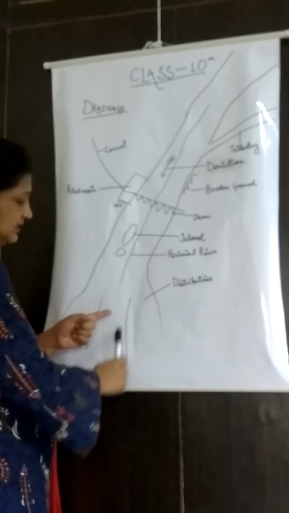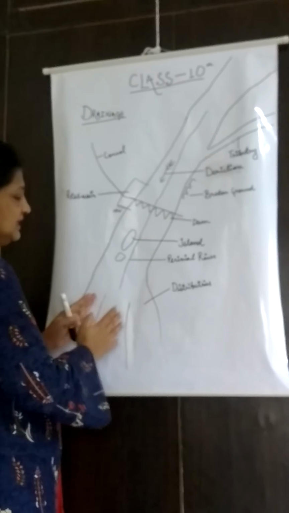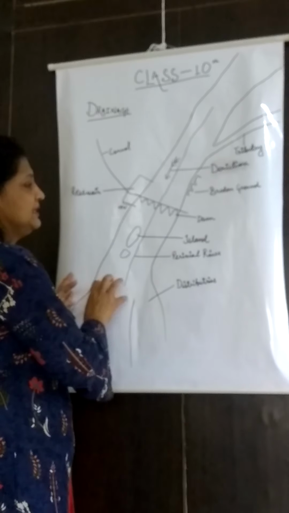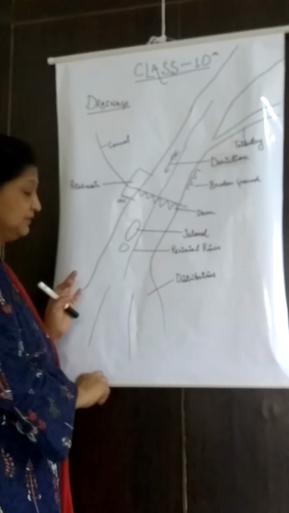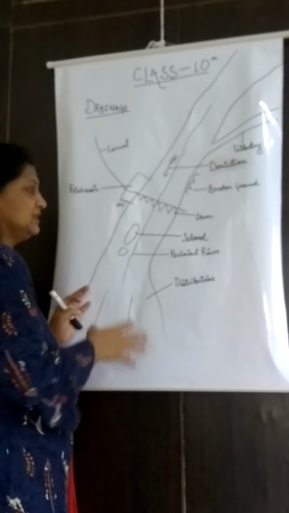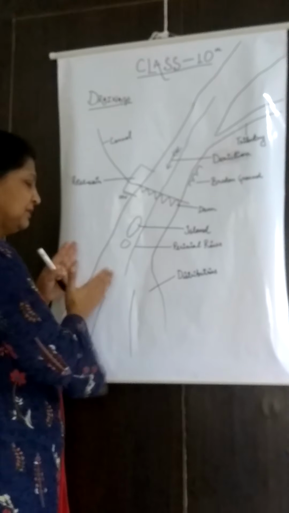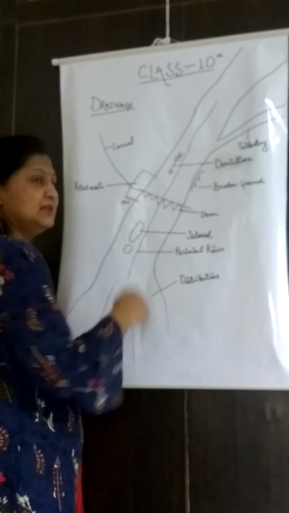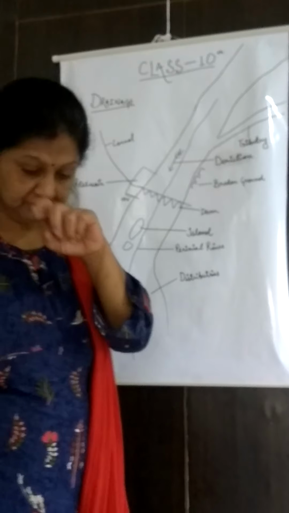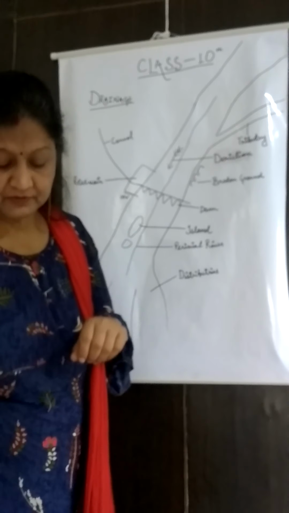Now the next feature is a distributary. Mainly the delta is built at the mouth of the river, and when the river bifurcates, the branch that bifurcates from the main river is known as a distributary. So this was the feature of a river.